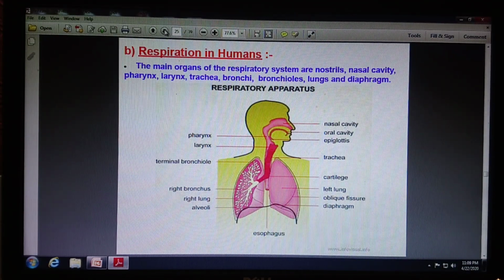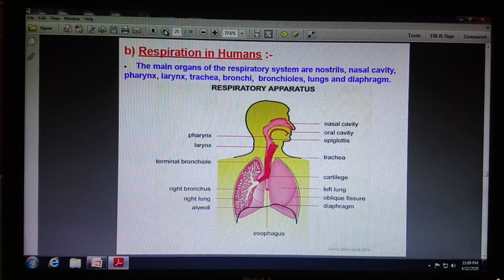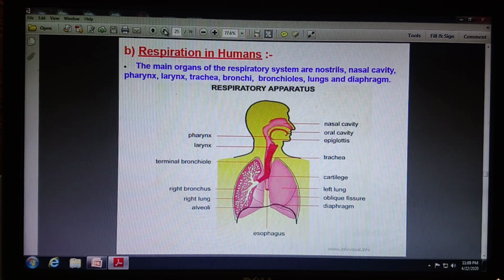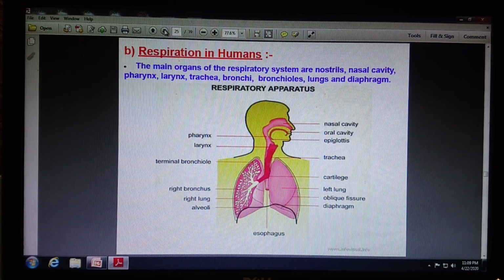So, respiration in humans: the main organs of the respiratory system include nostrils, nasal cavity, pharynx, larynx, trachea, bronchi, bronchioles, lungs and diaphragm. You can see in the picture the main organs in the respiratory system.